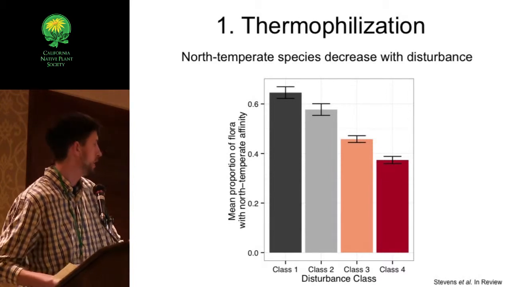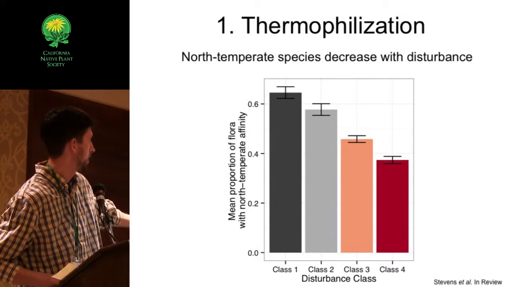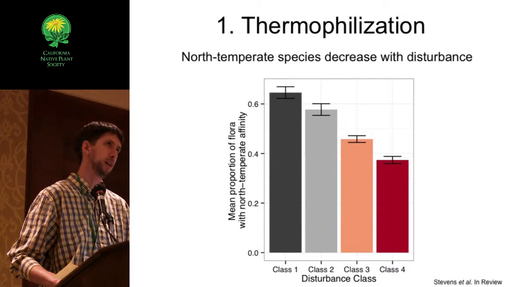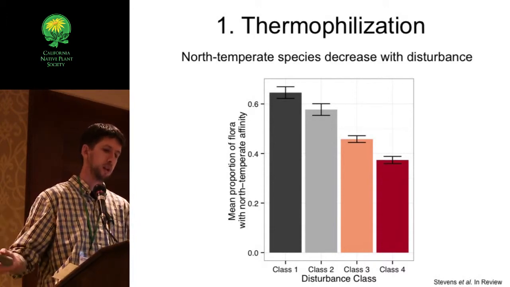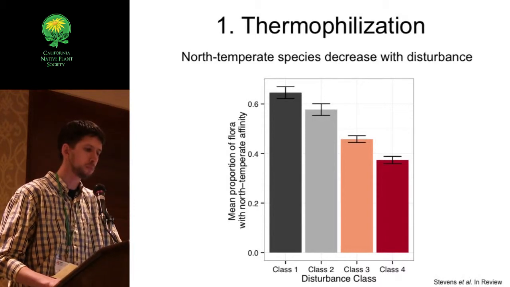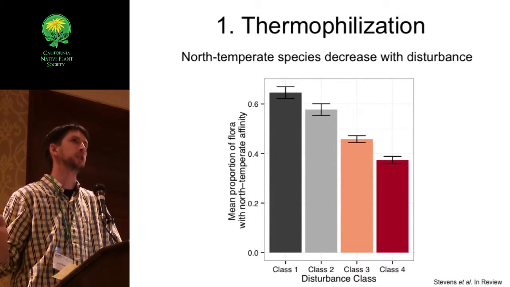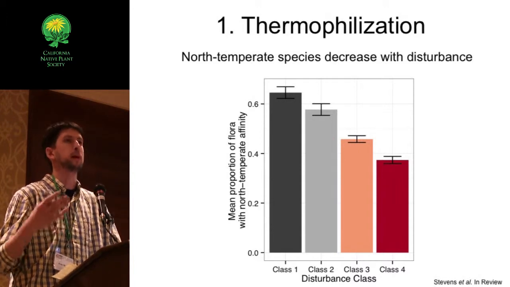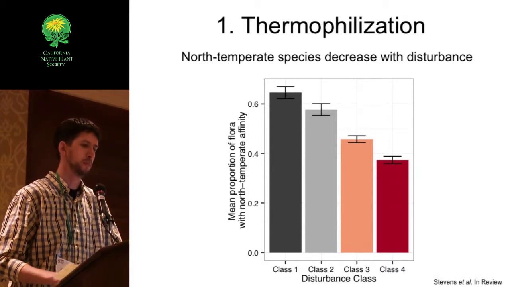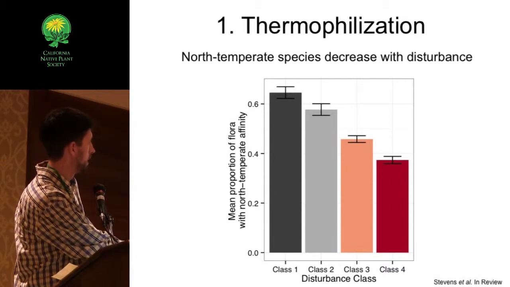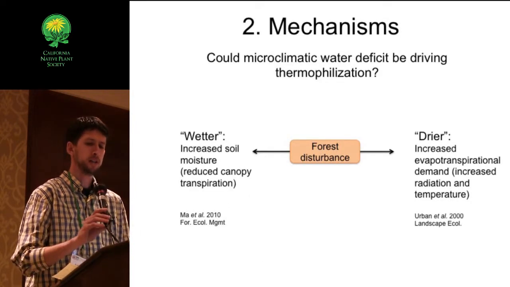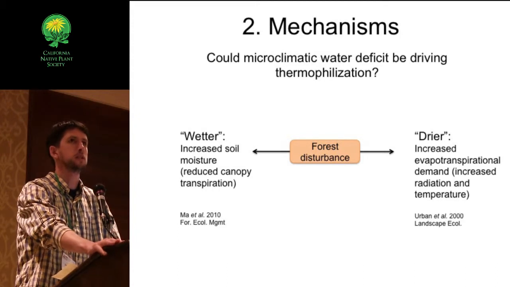The proportion of the species pool in the understory that is from the north temperate zone, which is shown on the y-axis here, ranges from around 70% in our undisturbed condition to less than 40% in the high severity fire condition. So we're really seeing a strong signal of a shift towards this southern xeric group and away from the north temperate group with each successive whack that we take at the forest, from fuels treatments to low severity fire to high severity fire. And so then we wanted to dig a little bit deeper into this and consider some potential mechanisms that are driving this.